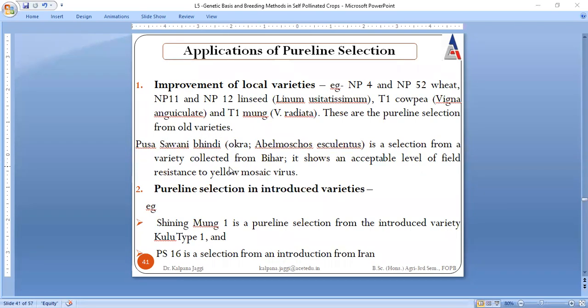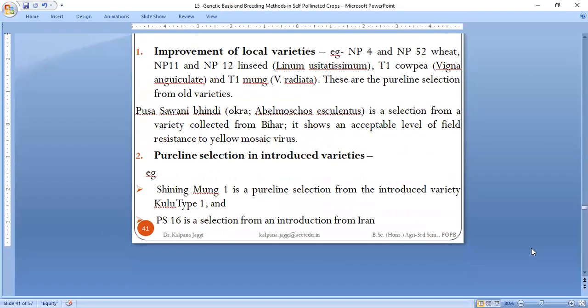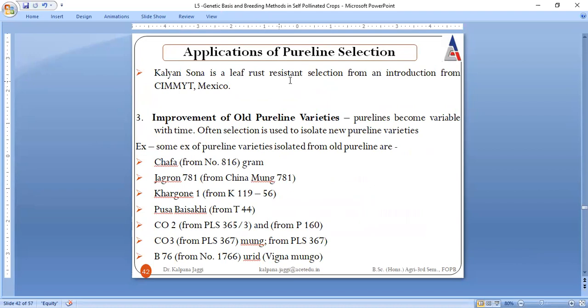Similarly, these are collected from Bihar, and show an acceptable level of field resistance to a disease known as yellow mosaic virus. Then pure line selection in introduced varieties: Kalyan Sona is an introduction from CIMMYT, one of the institutes present in Mexico. So you could often go for the improvement of old pure line varieties. These all are examples.